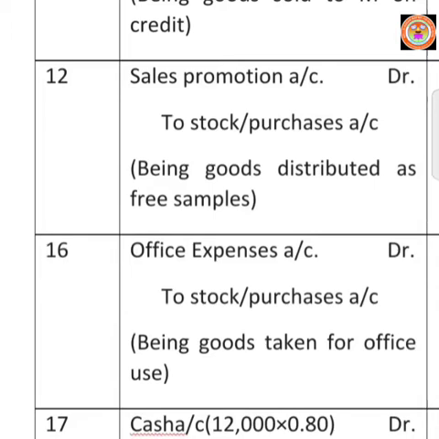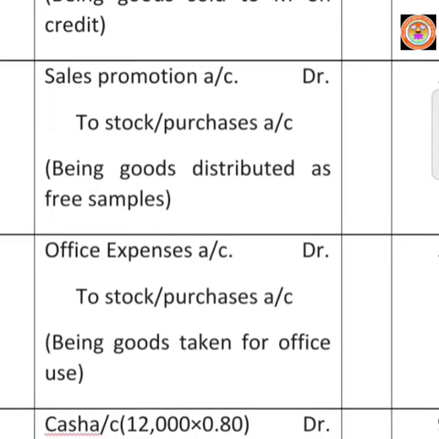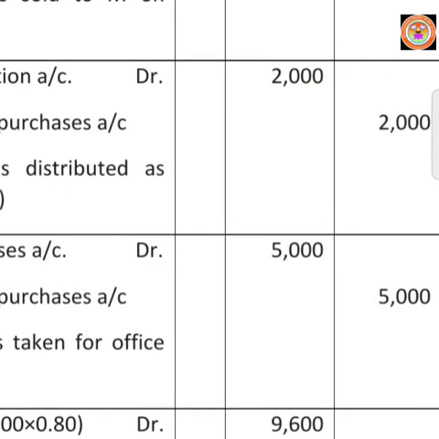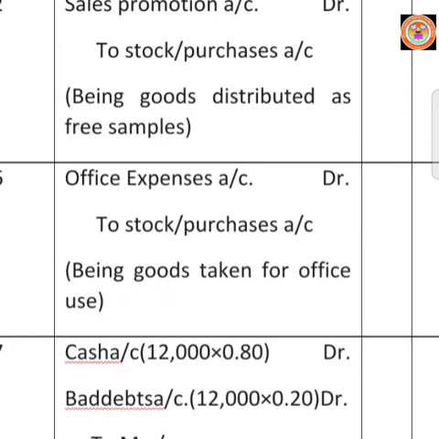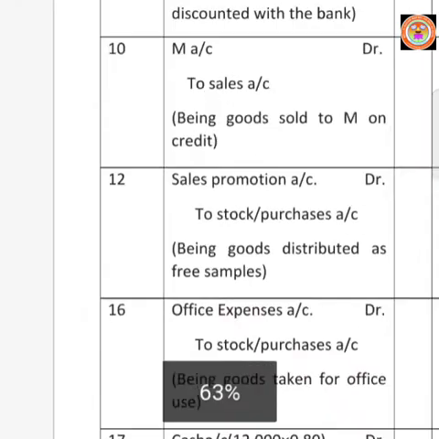Here also stock goes out. Stock is used for the purpose. So stock account or purchases account must be credited according to our real account rule. Credit what goes out to stock account or purchases account. Amount rupees 5,000. Then write the narration. Being goods taken for office use. Next transaction.